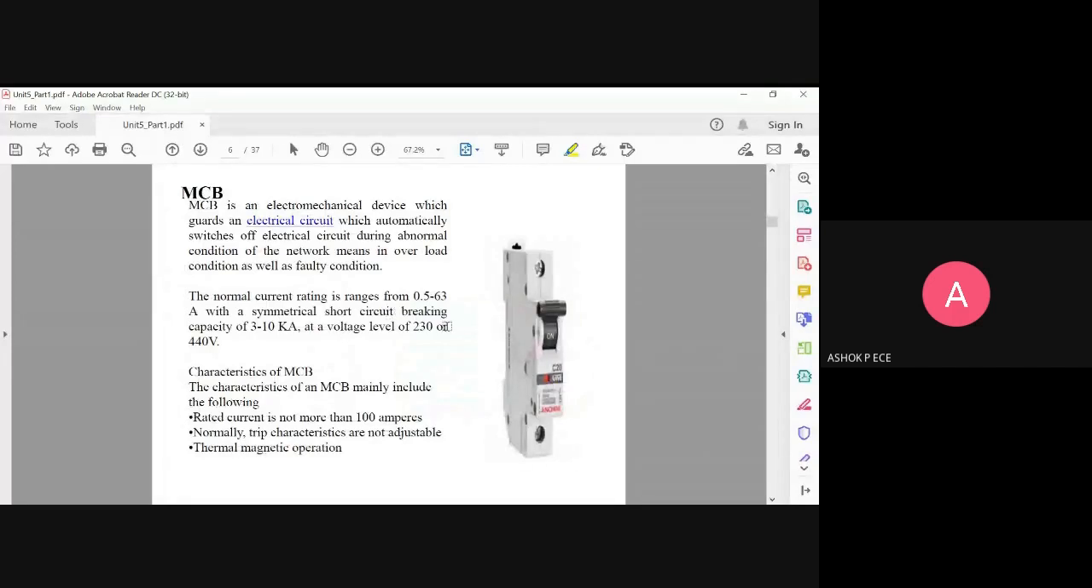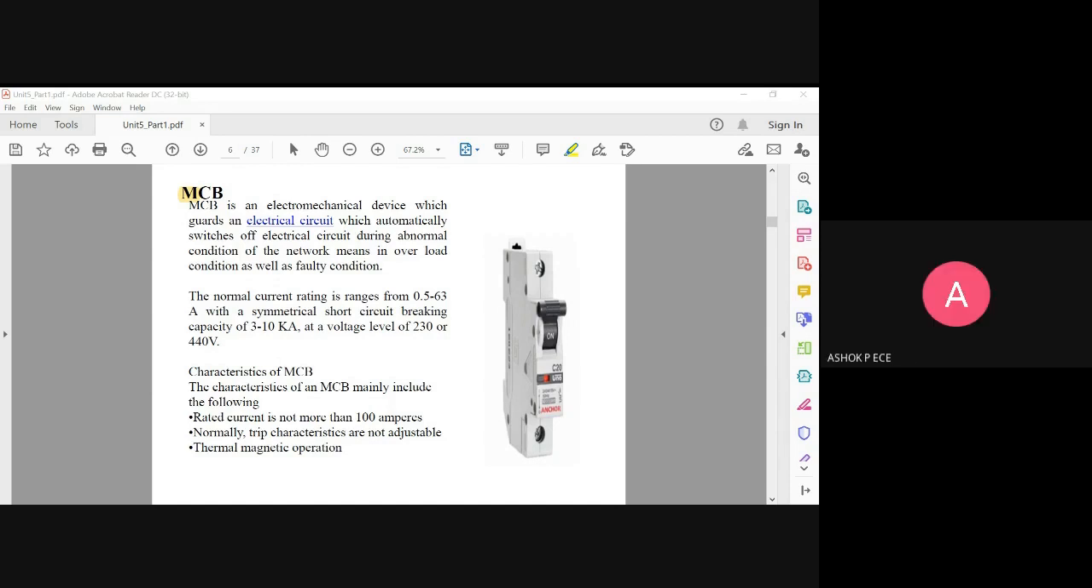Now we come to what is called as MCB. So MCB is a circuit breaker, and it is very commonly seen in our houses. Can anybody say what does M stand for? I told you CB is circuit breaker. What does M stand for? Can anybody guess what does M stand for?